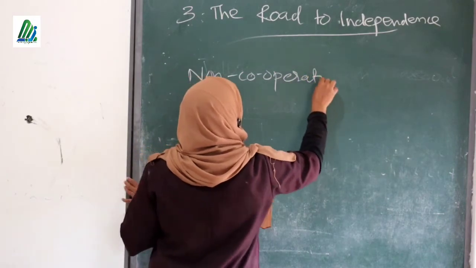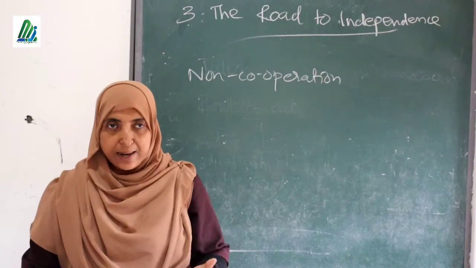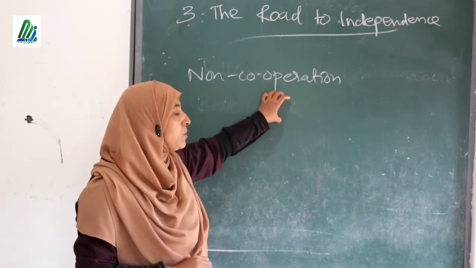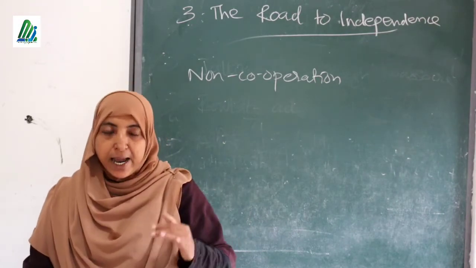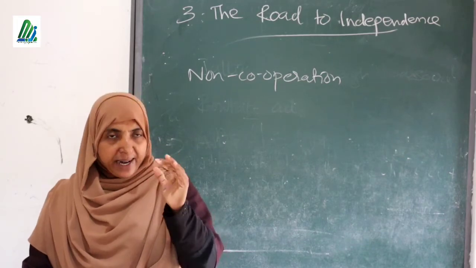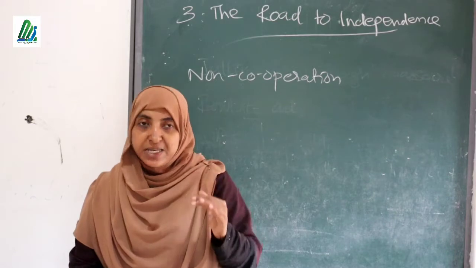Non-cooperation movement. In Malayalam we say Nissahakarana Prasthanam. Okay. So what was the important reason for the beginning of this movement? It was a movement started under the leadership of Gandhi to fight against the British people. The main reason for the formation of this movement was the Jallianwala Bagh massacre.